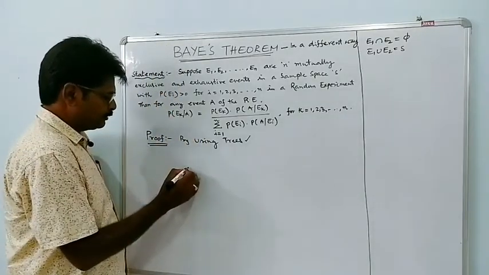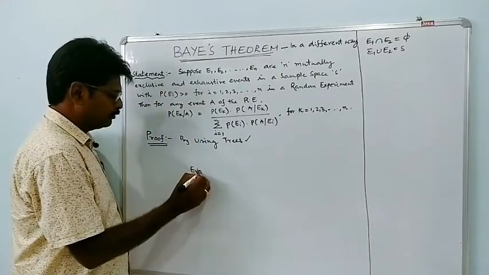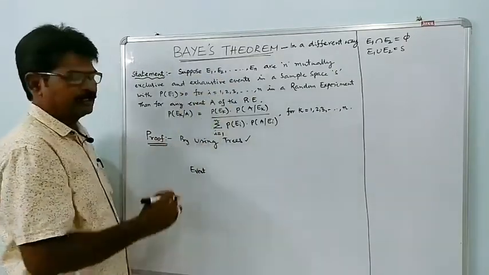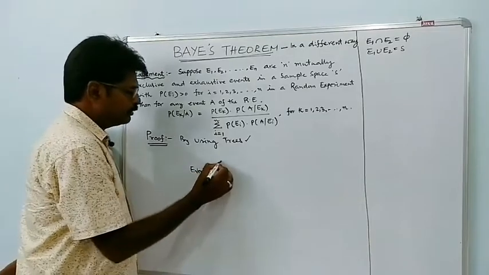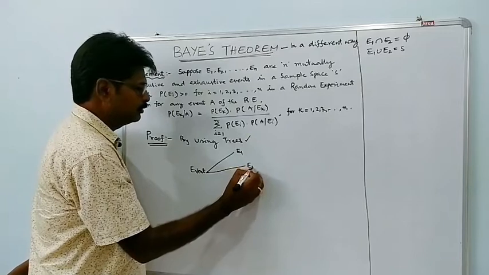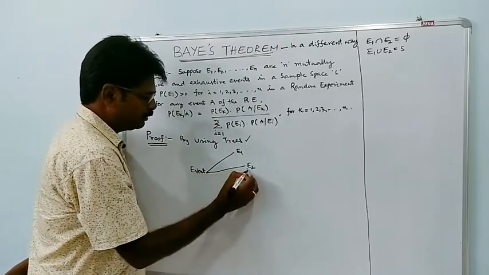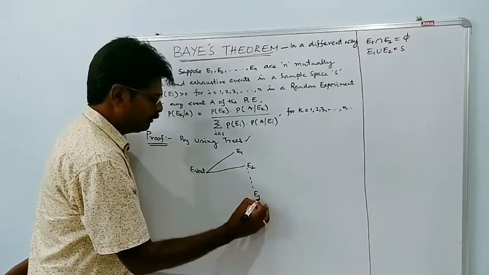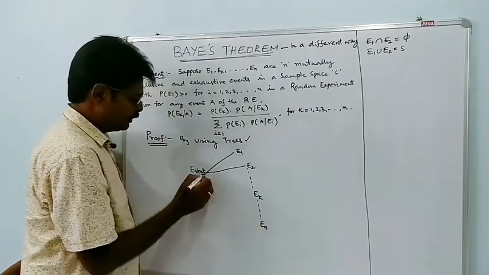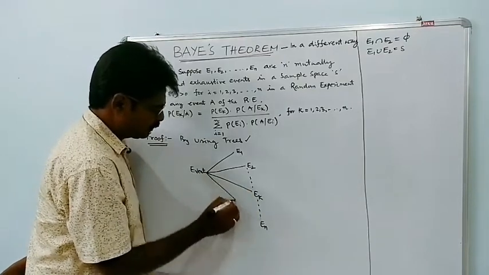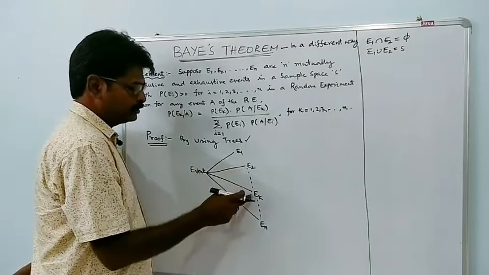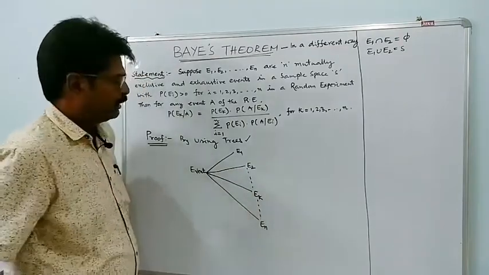The key term in this theorem is event. These events are E1 or E2 and so on, maybe Ek is one of the events, and so on, En is the last event. So these are the events: E1, E2, and so on, Ek, and so on, En.